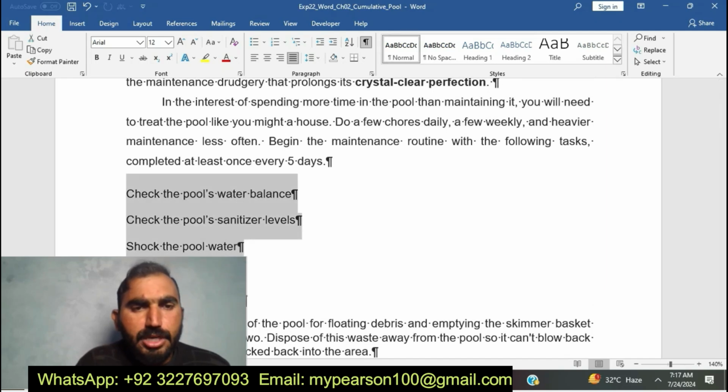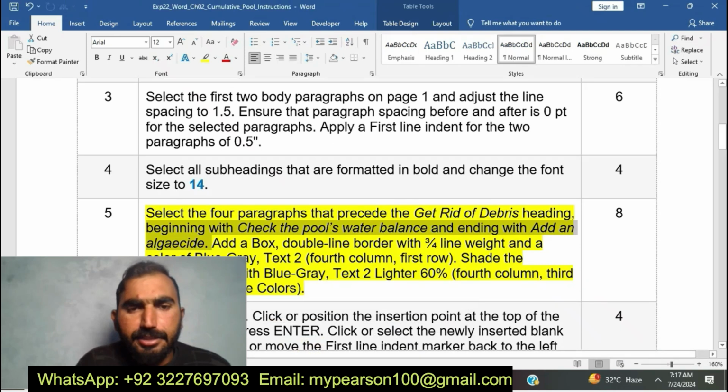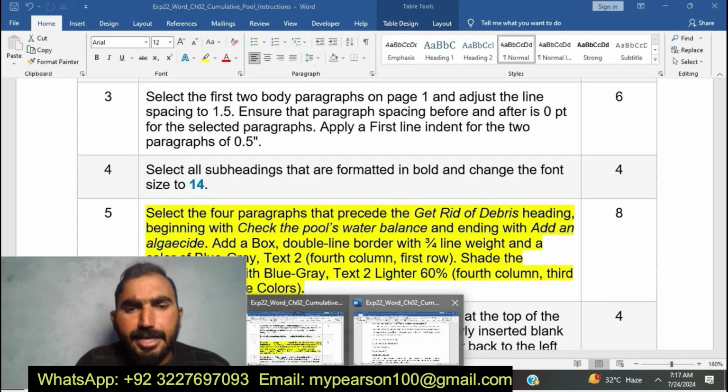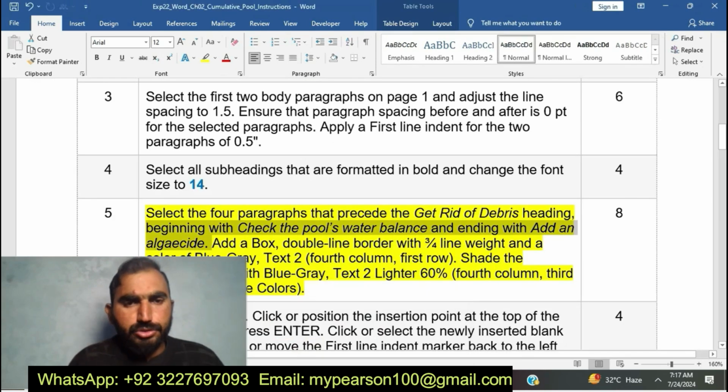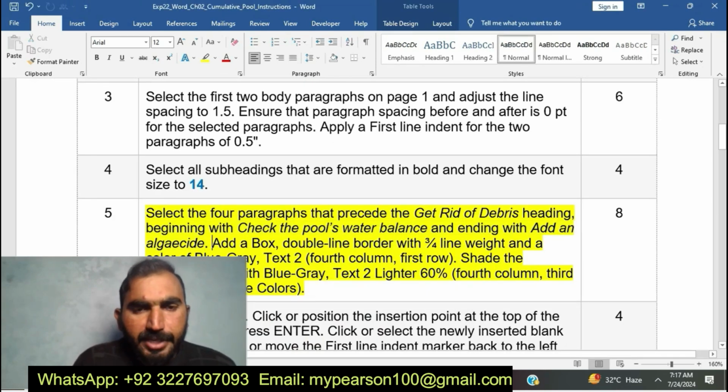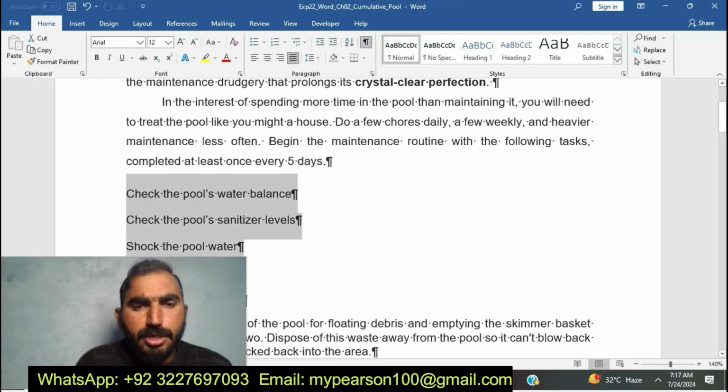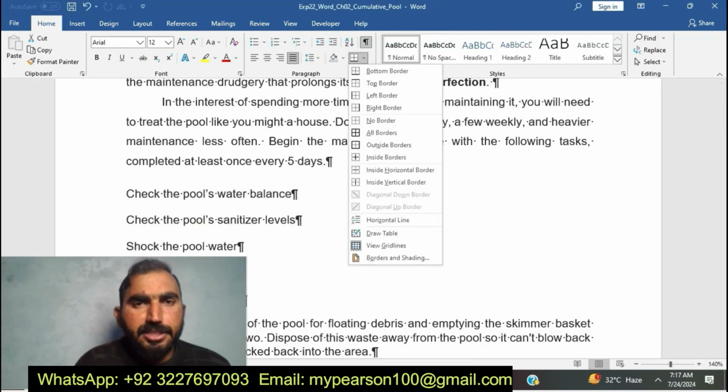Now I am going to select the 4 paragraphs, from check the pool water balance and ending at the end. Now you can see here I am going to do this according to the instructions. Add a box double line border with 3 line weight and then blue gray text to shade. Blue gray. I am going to complete step number 5 of EXP22 Word Chapter 2.